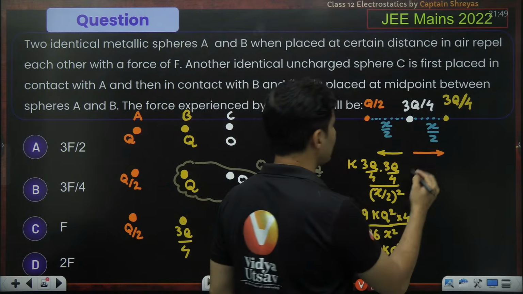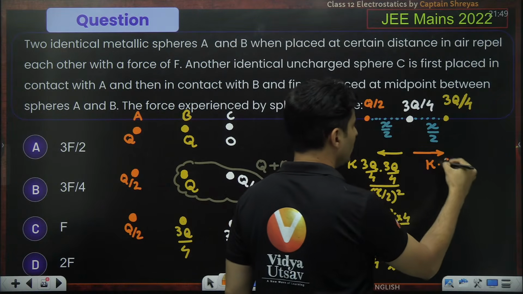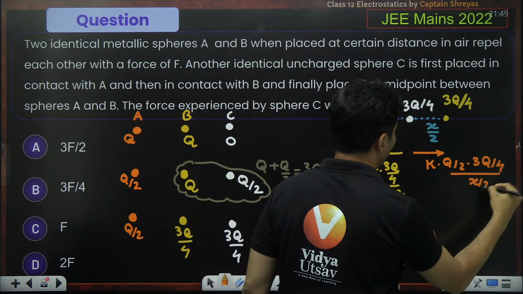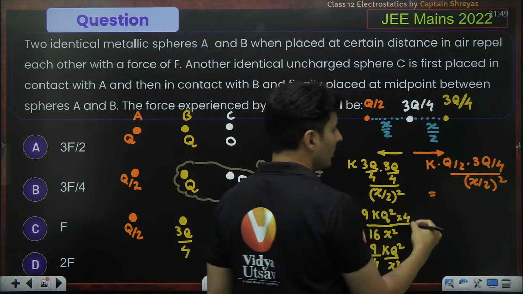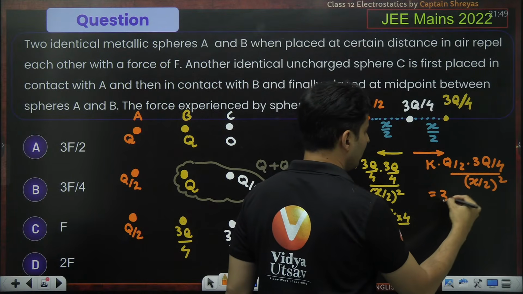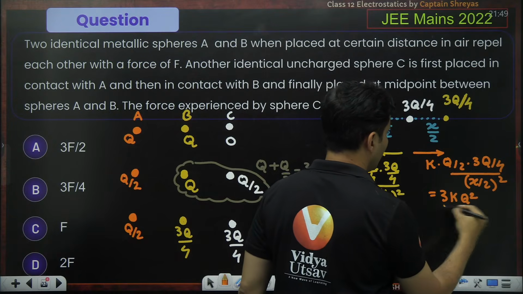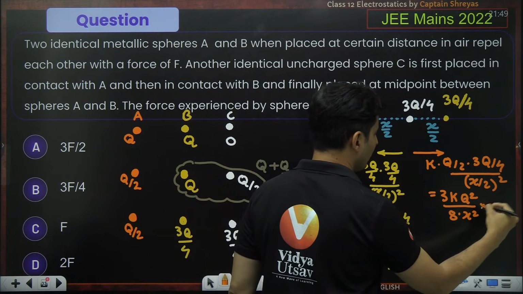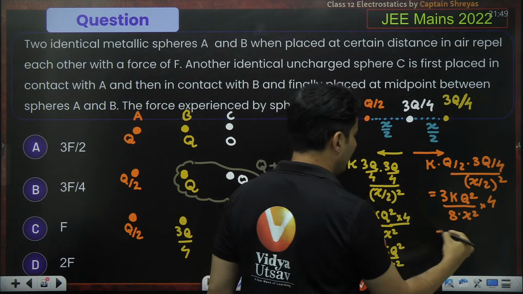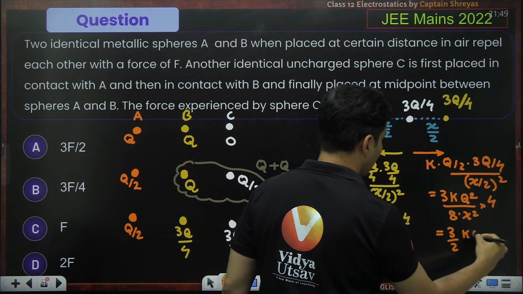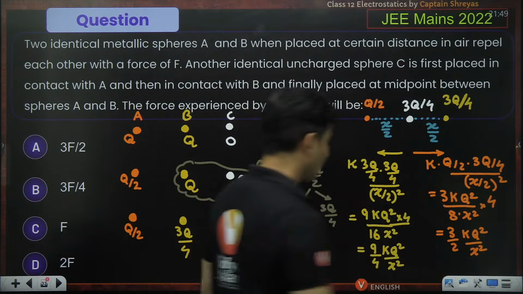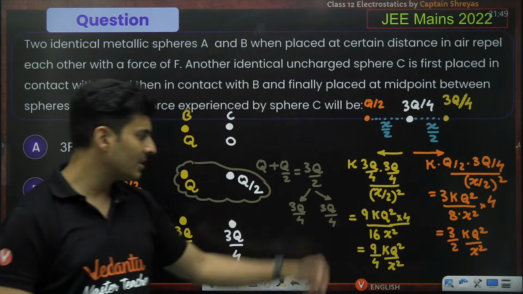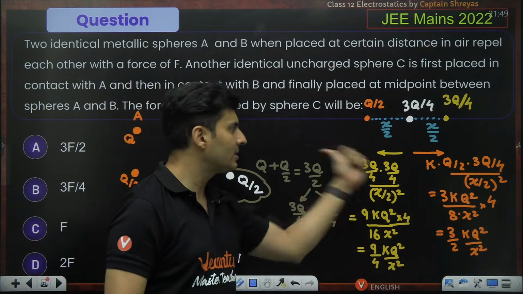Similarly, we can calculate this one also. It will be k into q by 2 into 3q by 4, whole thing divided by x by 2 whole square. So what will this be equal to? 3 will be there in the top, k will be there, q square will be there, whole thing divided by 4 2s are 8. This x square will be there, 2 square will be 4, it will go on the top. So 4 and 8 cancel, and it will become 3 by 2 kq square by x square. Now tell me, among 3 by 2 and 9 by 4, which is bigger? This is 1.5, this is 2.25. So this yellow one is more, this is less.